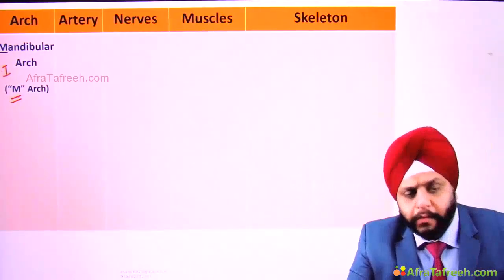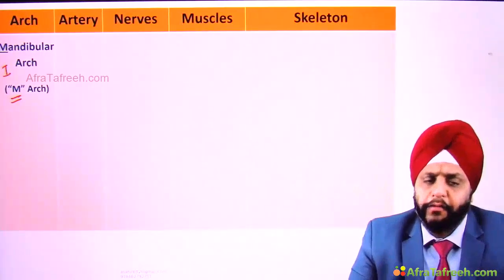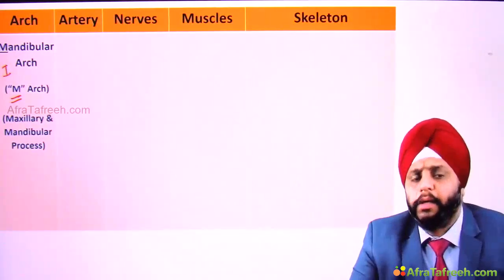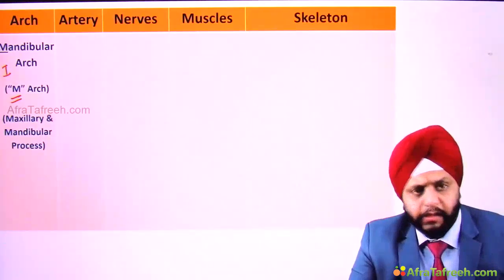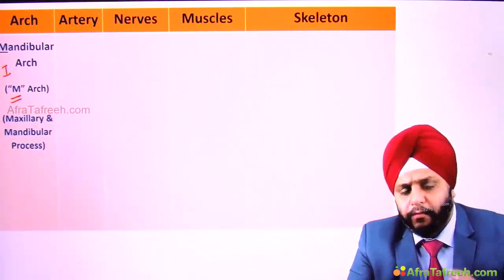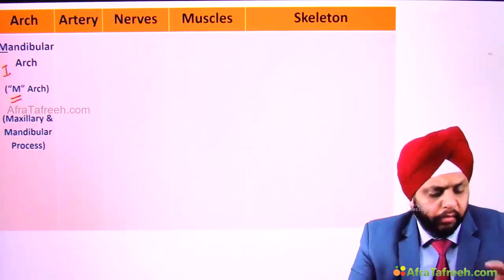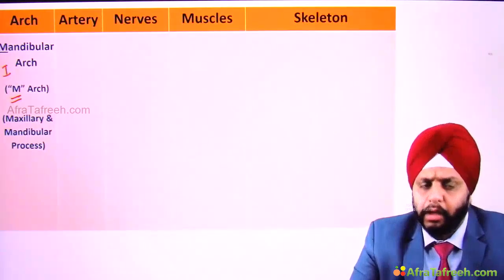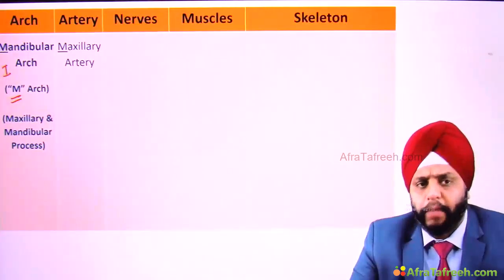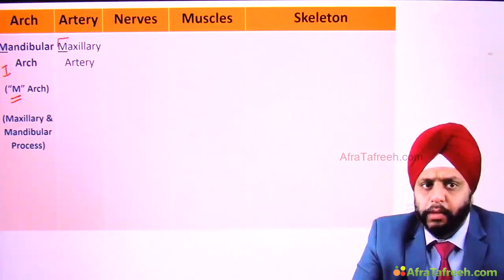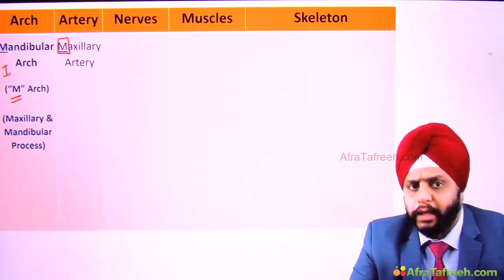But remember, some people say the first arch has two processes, the maxillary process and the mandibular process. So they consider that this arch in fact has two processes, maxillary and mandibular. That's a different point of opinion. Let's discuss the artery. The blood supply of this arch is the maxillary artery, starts with M. So as I said, everything starts with M. Mandibular arch, maxillary artery.